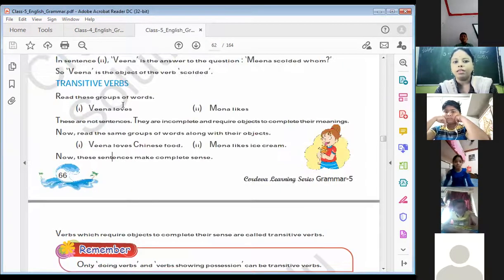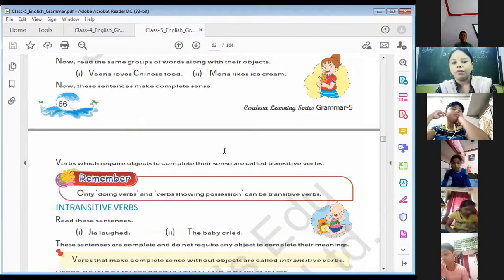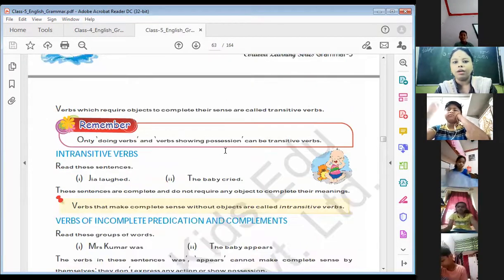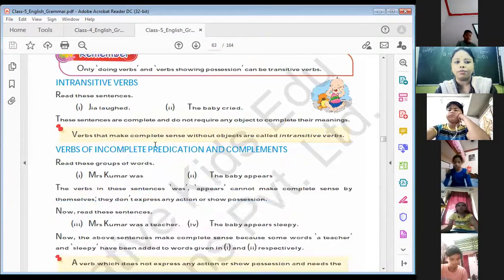These types of verbs need some object. Without any object, they are incomplete. They are called transitive verbs. Only doing verbs and verbs showing possession can be transitive verbs.